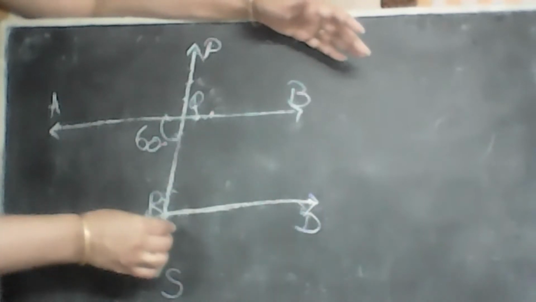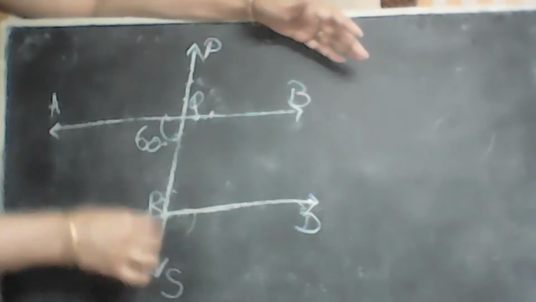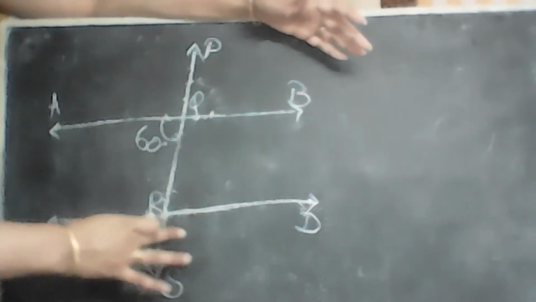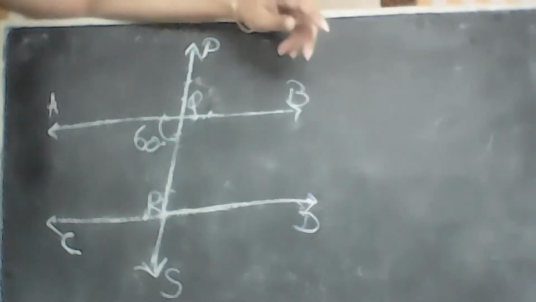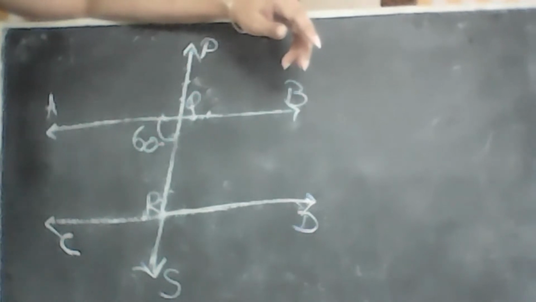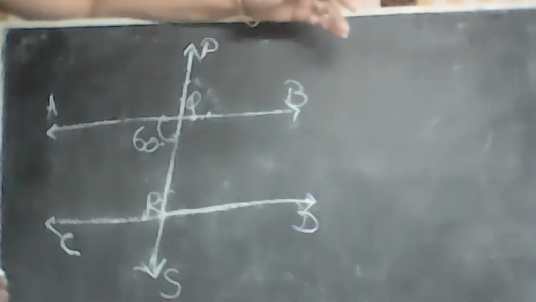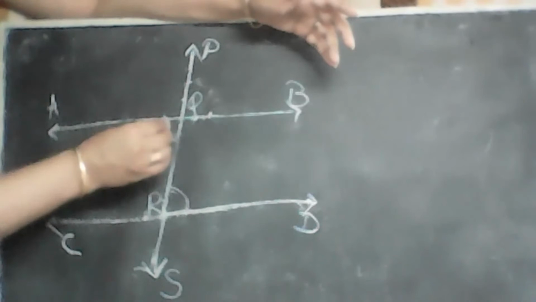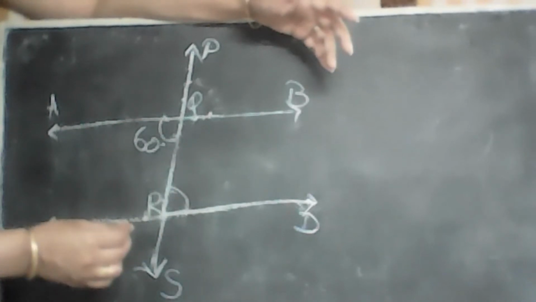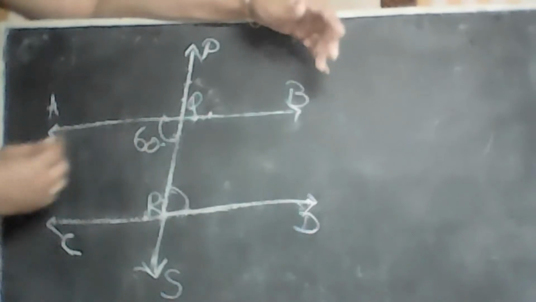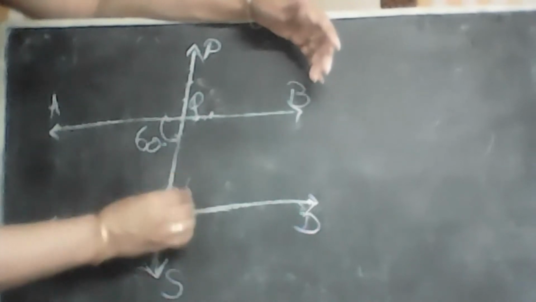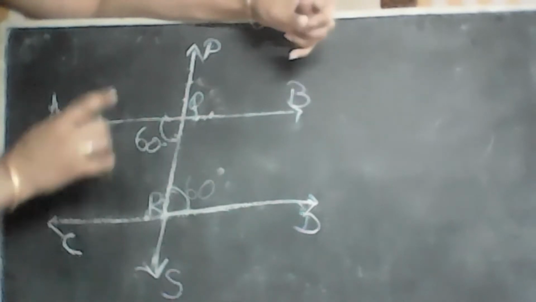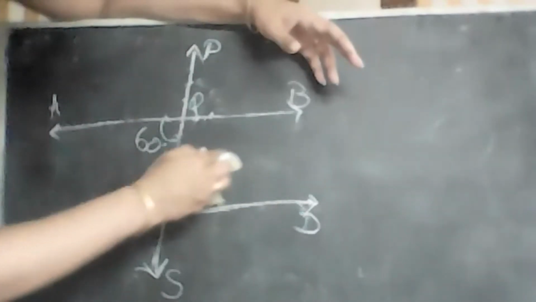DRS, this one? You mean this is the interior alternate angle? No. Sorry, no. It is exterior. QRD. You mean this one? Yes, ma'am. Yes. Very good. What is the measure? 60 degrees. Why? Ma'am, because interior alternate angles are always equal. Okay, good.